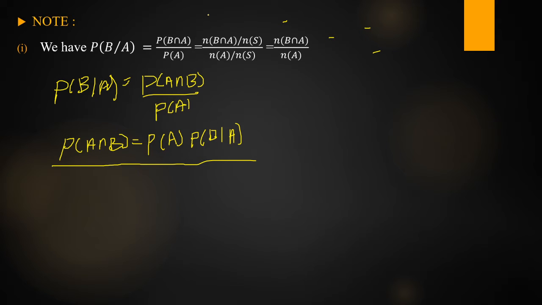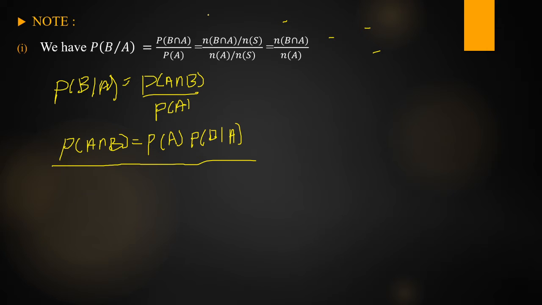We can also write this using the other definition of conditional probability: P of A intersection B is equal to P of B into P of A given B. These two are referred to as the multiplication theorem of probability.